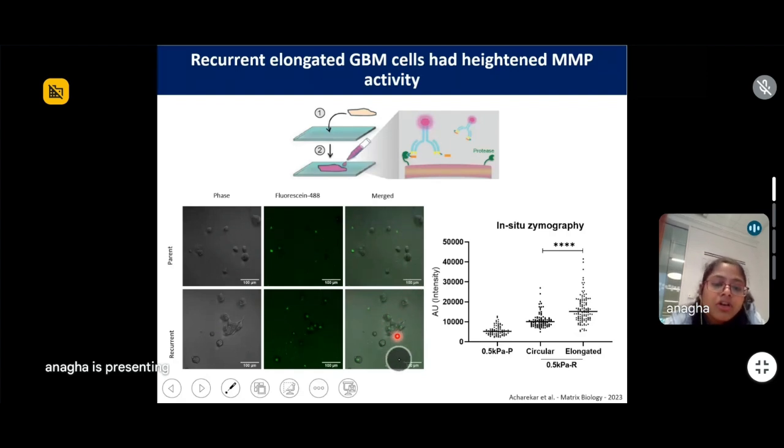So in the elongated morphologies, you can see this green luminescence being captured by the confocal microscopy, indicating that there is activity of MMP in the recurrent population, whereas in the parent population, you do not see any active MMPs present. So this triggered us to see if, since there are more MMPs, there is more collagen expression, whether the cells are more invasive in